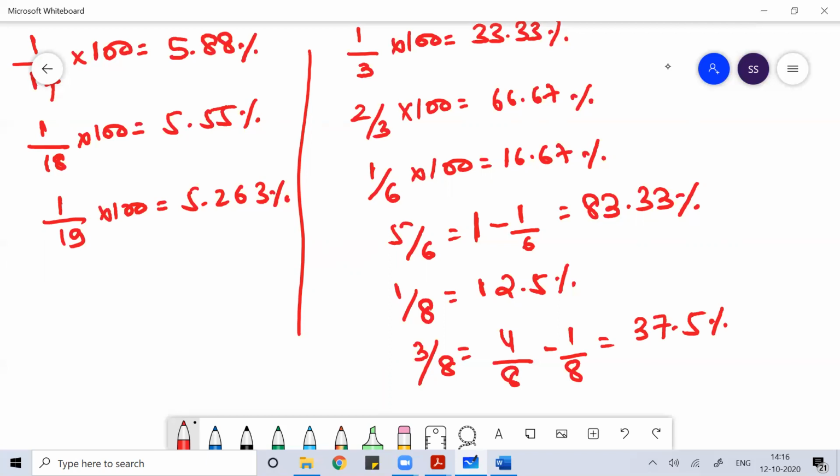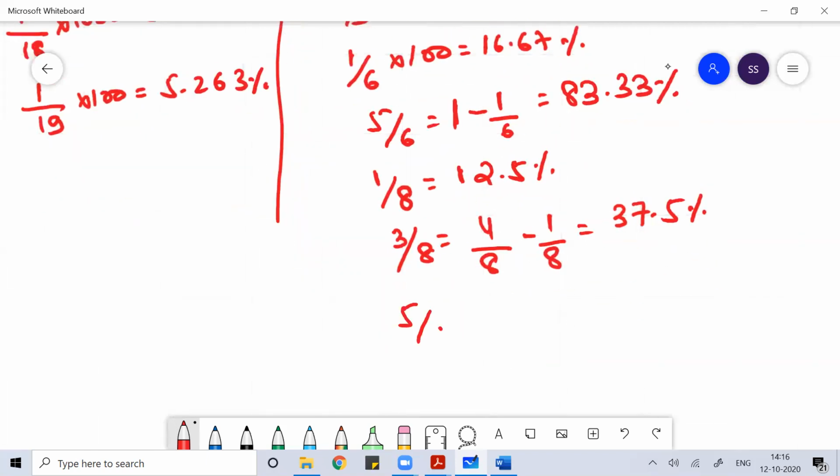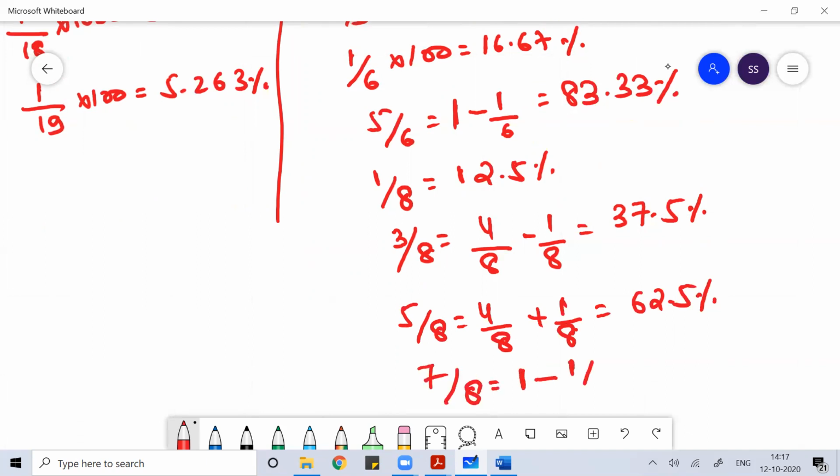3 by 8 means 37.5%. Then if you see 5 by 8, 5 by 8 means 4 by 8 plus 1 by 8. So if you convert it, you will get 62.5%. 7 by 8, 7 by 8 means 1 minus 1 by 8. That will become 87.5%.